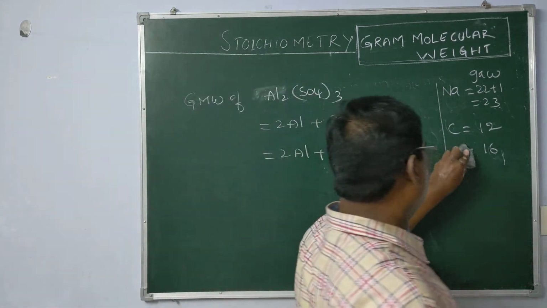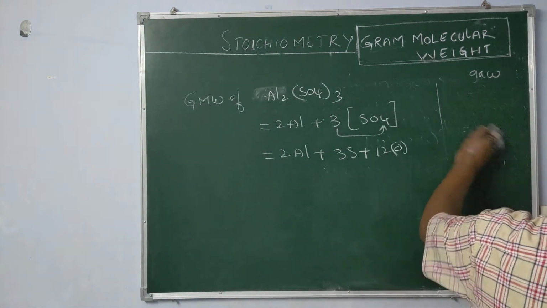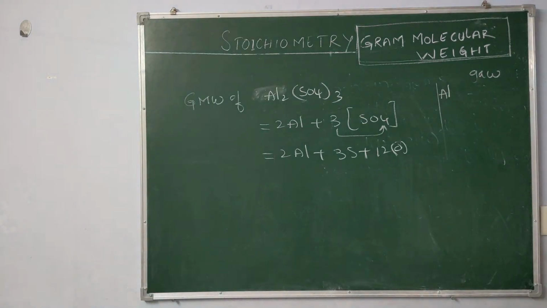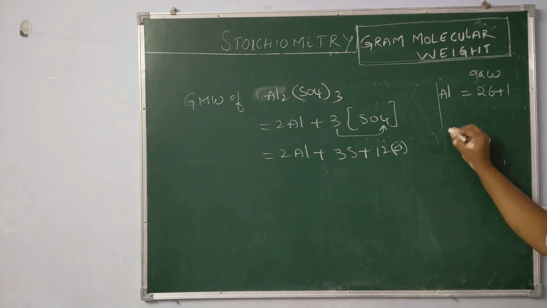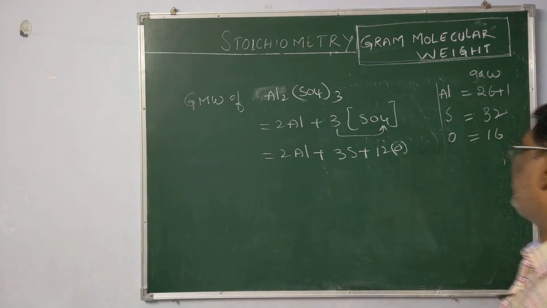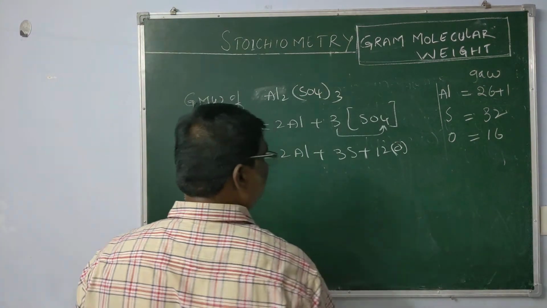You know the gram atomic weight of aluminum. Aluminum has an odd atomic number, 13. Odd number, make it double plus 1 to get the atomic weight. Sulfur number 16, even, make it double. Oxygen number 8, even number, make it double to get the atomic weights. Thus the atomic weights are recalled.